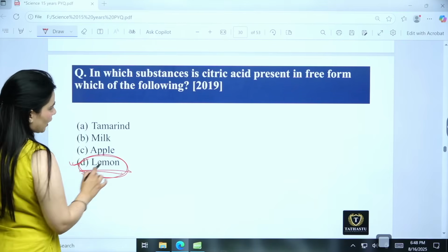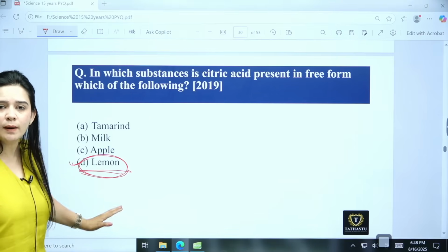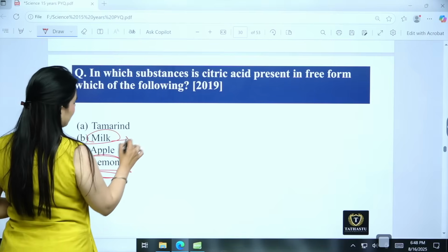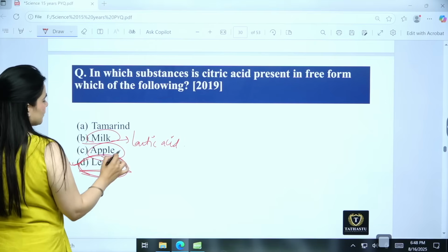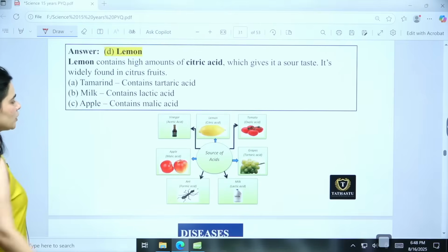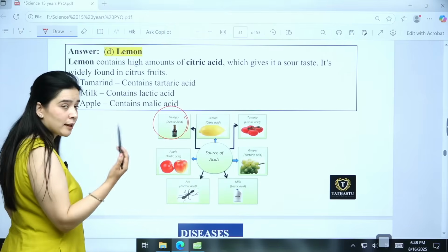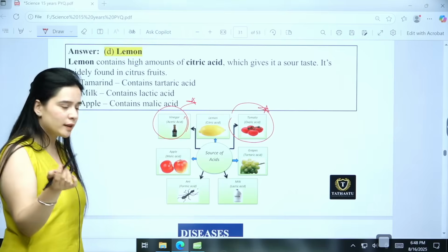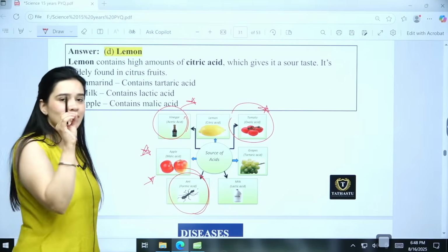Okay. Now, when they have asked about lemon or the citric acid, we need to learn about the other acids that are found. For example, milk, we have lactic acid. Okay. Then apple, malic acid, tamarind, tartaric acid. So, all of these become important. So, you just need to revise. Vinegar, we have acetic acid, very important. Tomatoes, we have oxalic acid, another one very important. Grapes also have tartaric acid. Apple is malic acid. Then another important, the sting of an ant.